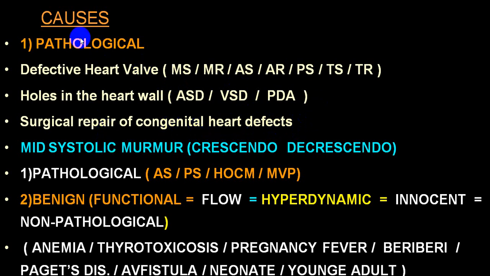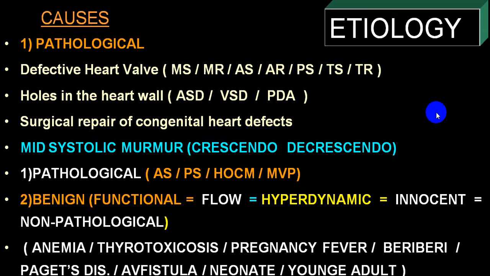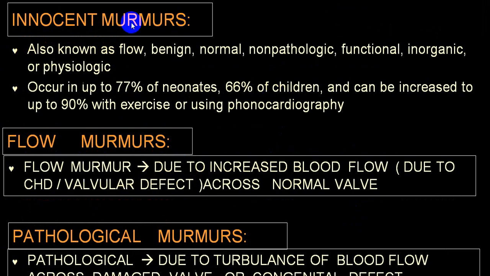So understand, we divide into two big groups, pathological and functional murmur. Functional murmur requires the treatment of the basic etiology, that is anemia, thyrotoxicosis. As soon as the pregnancy gets over, the murmur will disappear because the blood volume will become normal. So you have to treat the basic cause. There is no defect in the heart, that is valvular structures, or there is no defect as in congenital defects. So innocent murmurs are called flow, benign, non-pathological, functional, physiological, or inorganic. Any one of those words may be utilized.